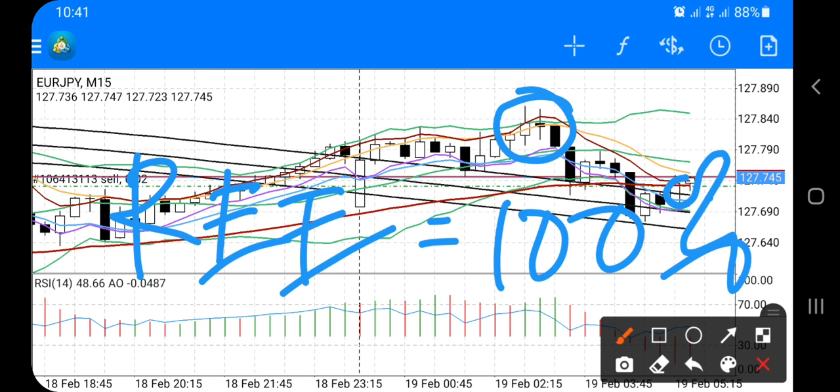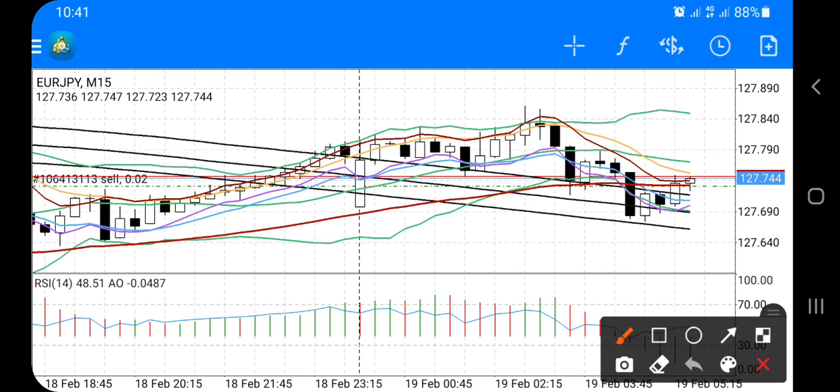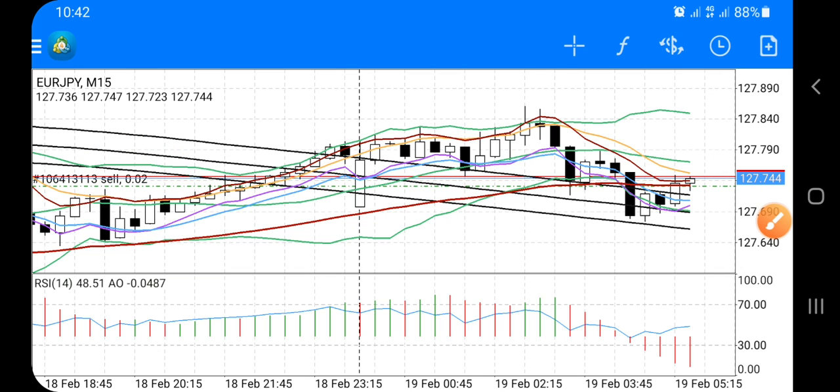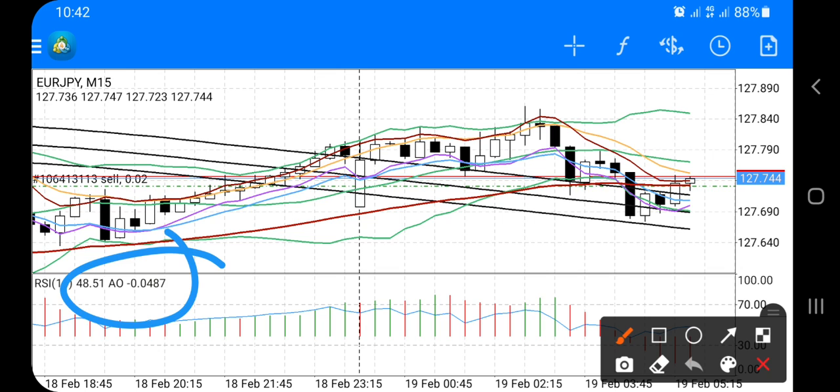So that's why I'm selling this price according to this. I'm taking my setup. The awesome oscillator is already in the negative territory. This is why I'm selling the euro yen. The MA10 and MA5 are already pointing low, and this is the reason why I'm selling.